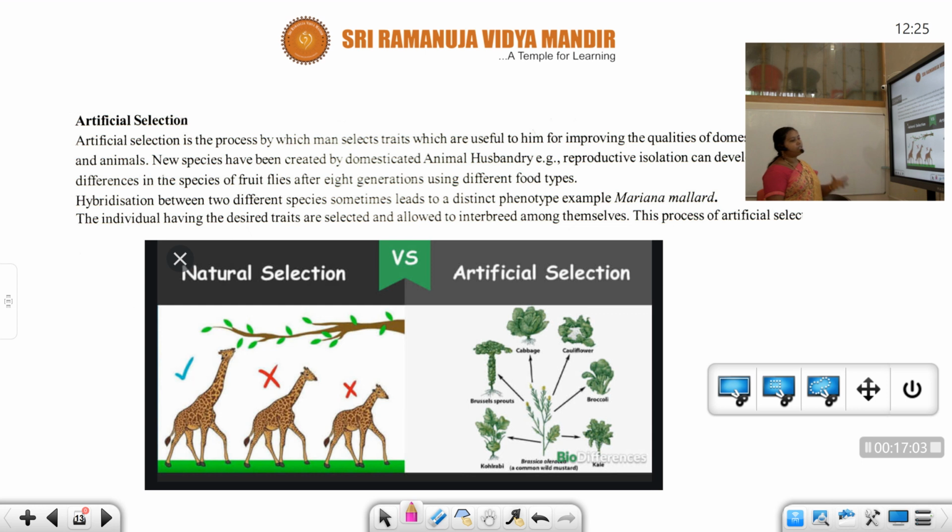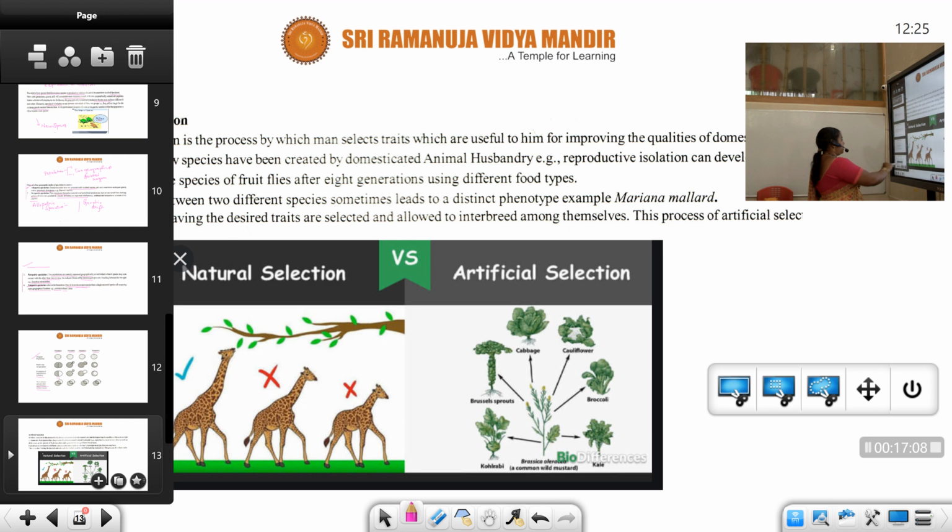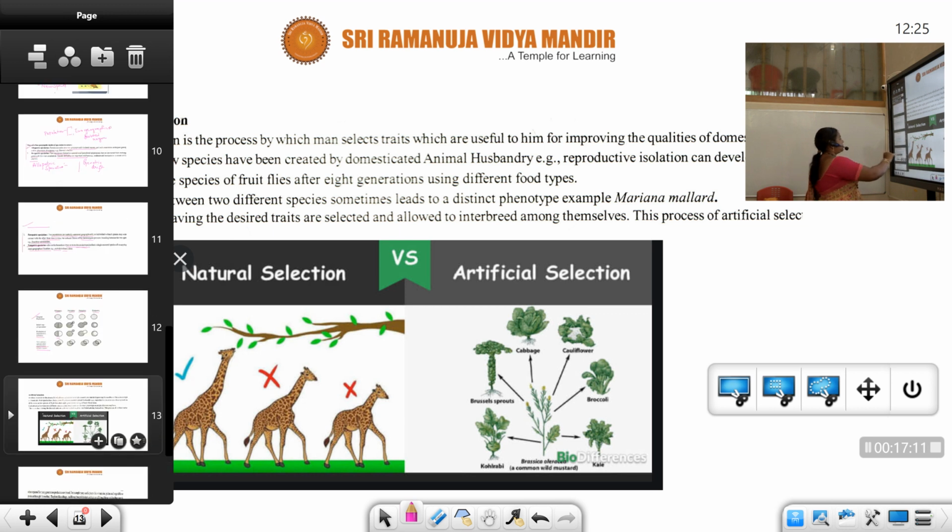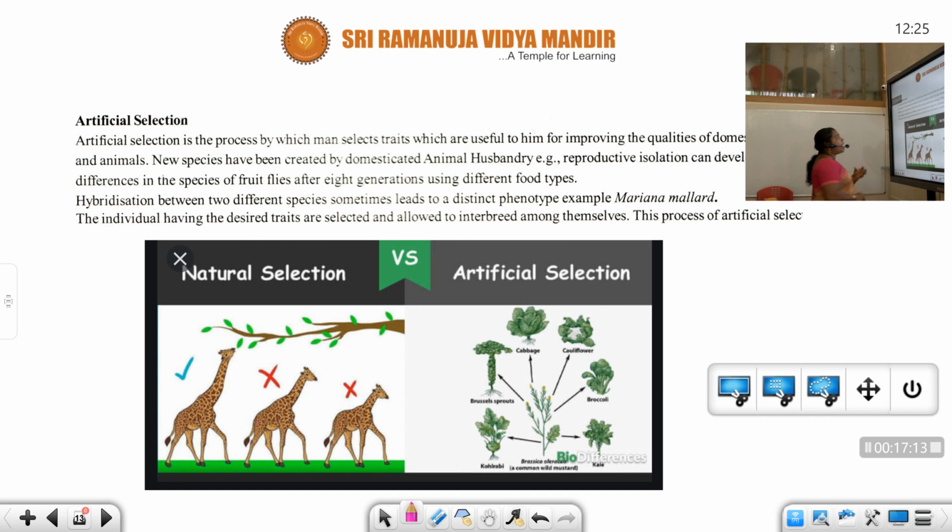Next, artificial selection. What do you mean by artificial selection, students? Artificial selection is the process by which man selects the traits. In natural selection, nature is selecting the trait, so it depends completely upon the adaptation shown by the living organisms. But there are some artificial selections, which are mainly done by man-made selection. Let us discuss those.